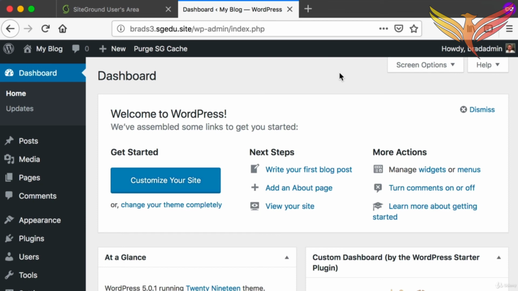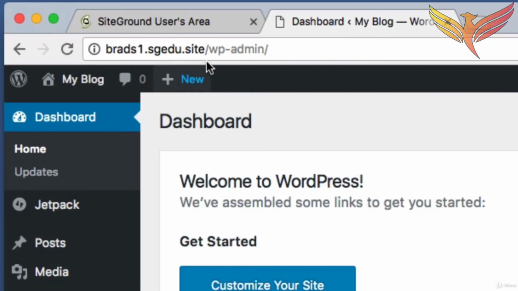Now, I do want to point out that web hosting companies are not charities. The hard drive space and bandwidth we use, even on our experimental websites like this, cost hosting companies money. So let me talk a little about how this free SiteGround student account works. First, you'll notice that you did not get your own custom .com domain.